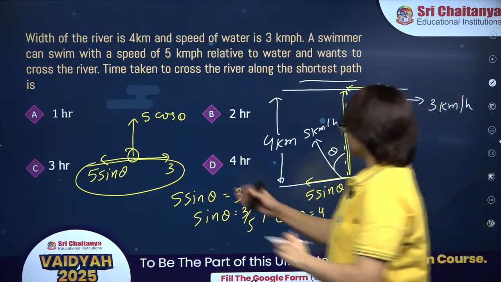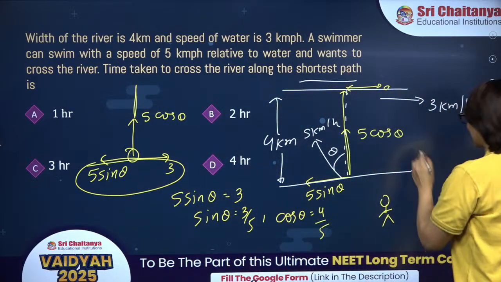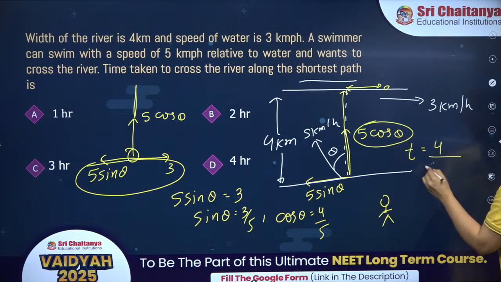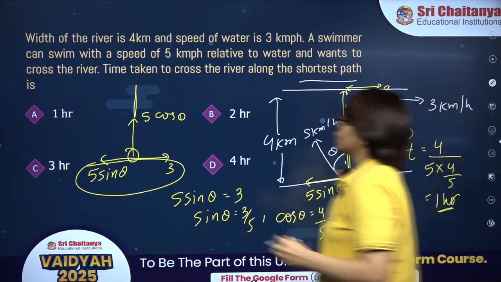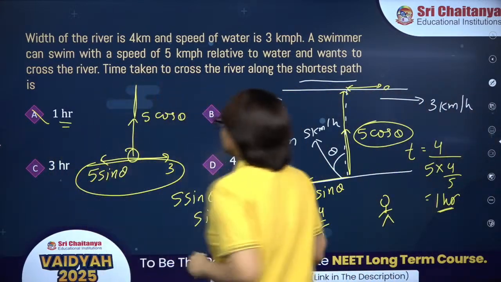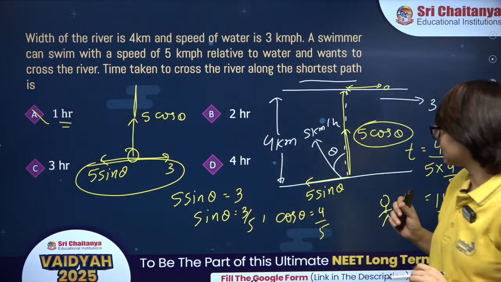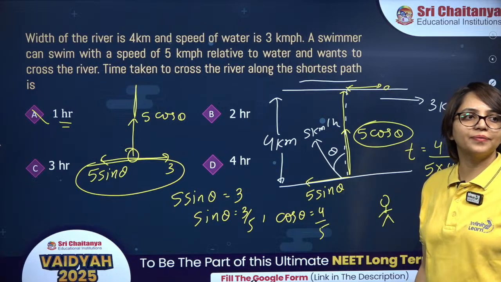Okay. Now this is the velocity which is responsible for crossing the river, right? So time will be, what? Speed is equal to distance upon time, so time will be distance upon speed, which is 5 upon 5 cos theta. Cos theta is 4 by 5. So it will be 1 hour. So the correct answer is option A. Option A is correct. Okay, well done. Yeah, 37 you can write. Well done guys, well done.